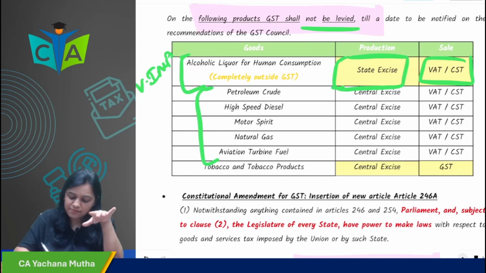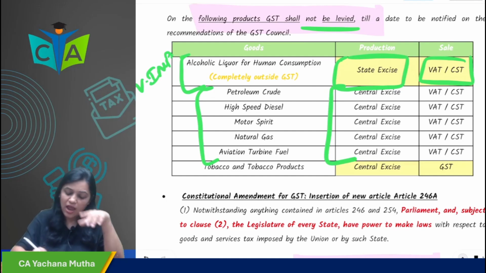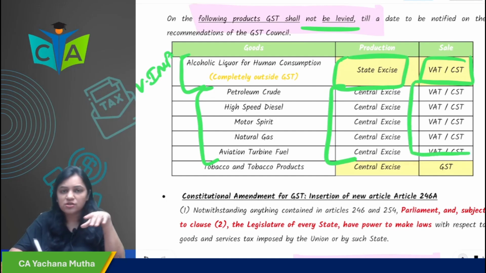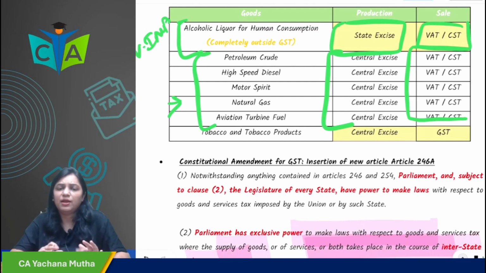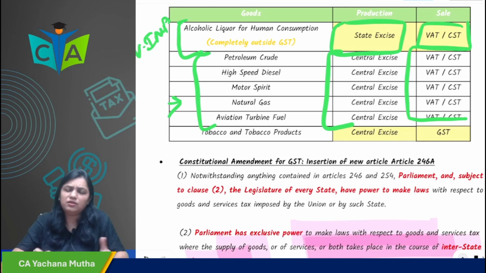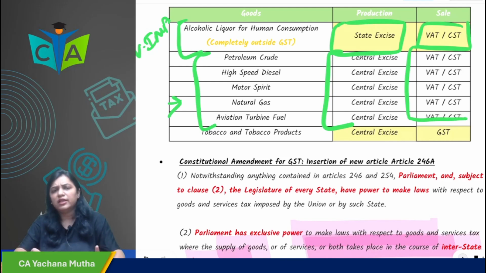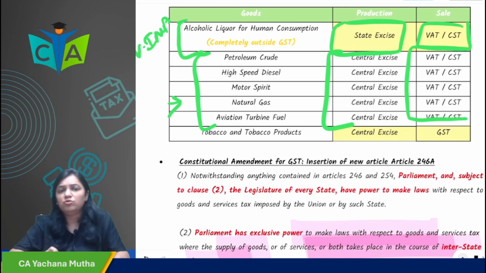On PHMNA items, central excise on its manufacturing, and on its sale, VAT or CST as the case may be. For PHMNA items, they have not kept them out of GST. They have said that they will levy GST on these from a notified date. They are yet to notify the date. Till then, the earlier tax law will continue: on manufacturing, central excise, and on sale